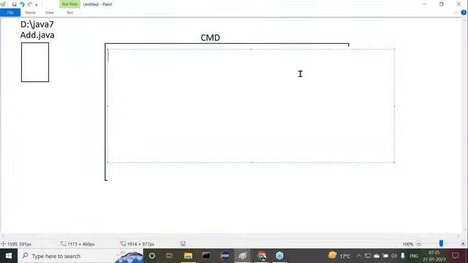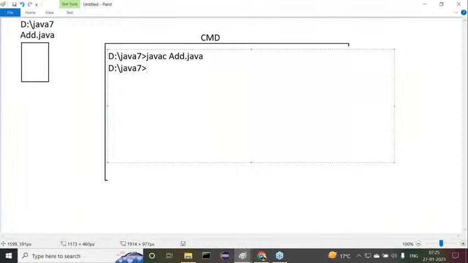So here I'll go to the location d:/Java 7. Now I want to compile this program: javac add.java. My program compiled successfully. My program does not have any error. Everything is fine.